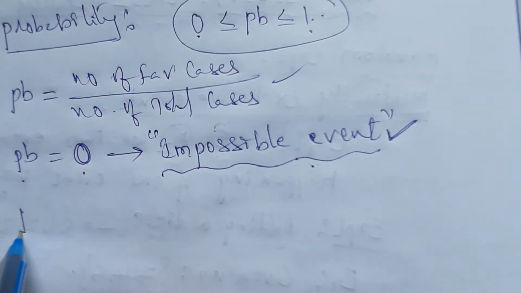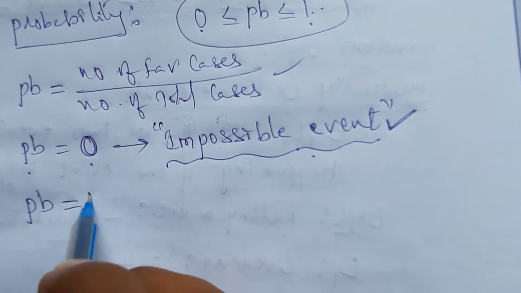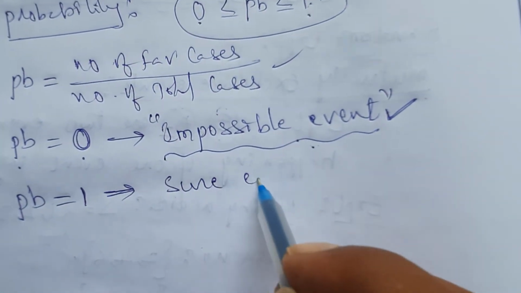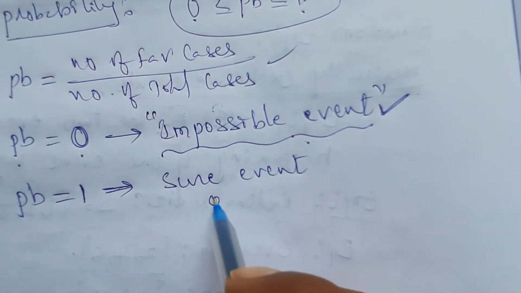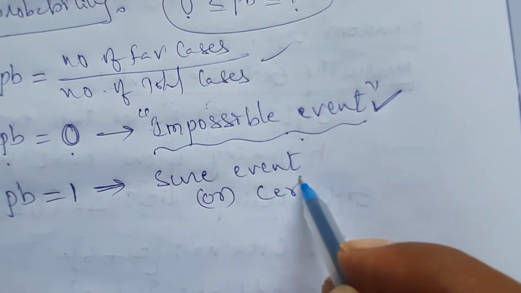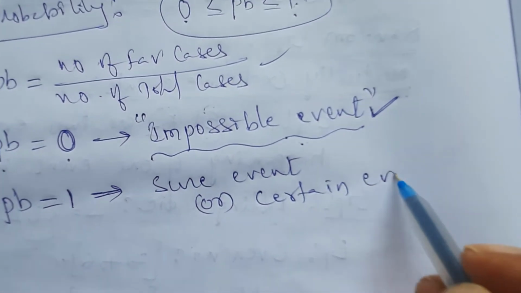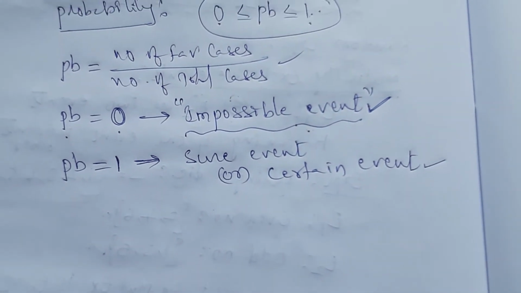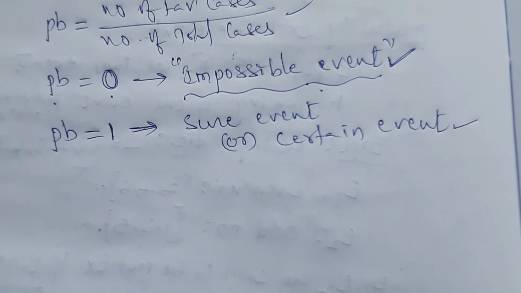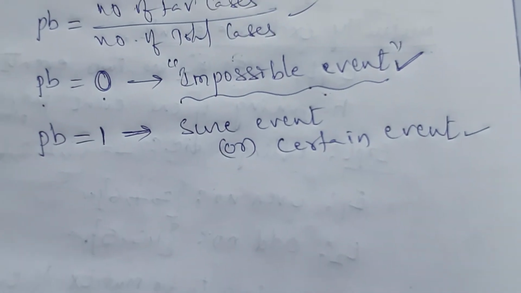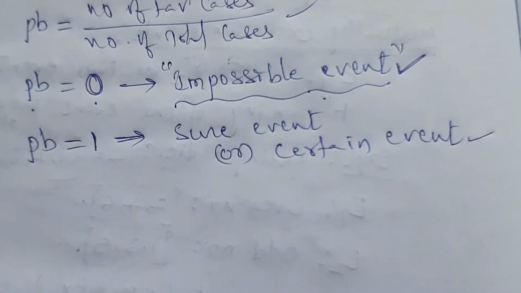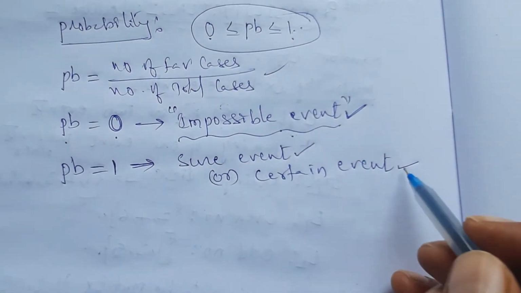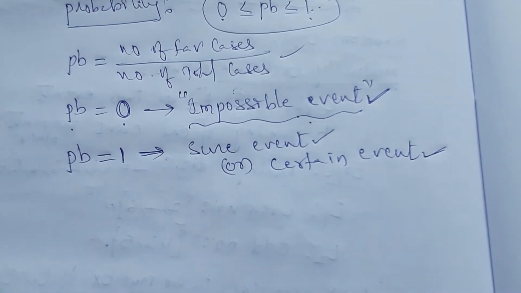For example, if the probability of any event is equal to 1, such a kind of event is known as the sure event, or one more name, certain event. This is also one more important definition. So if the probability of any event is equal to 1, then such an event is known as the sure event or certain event.